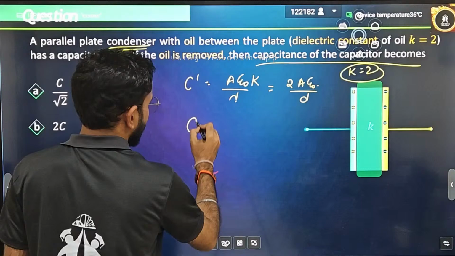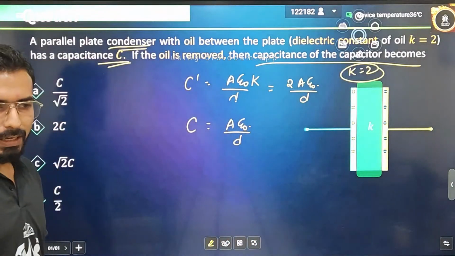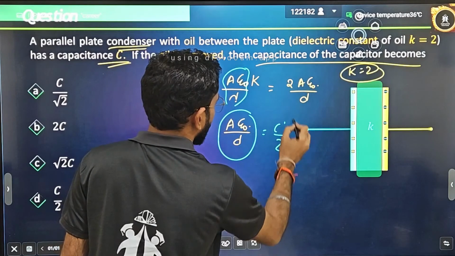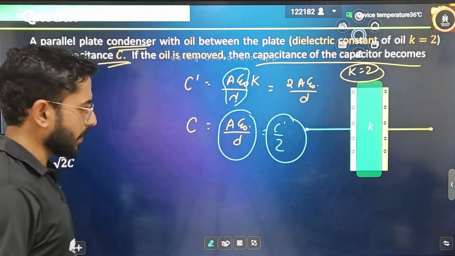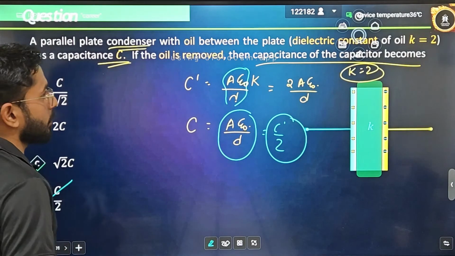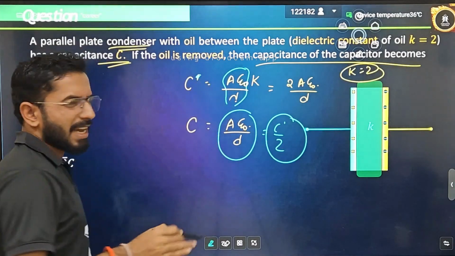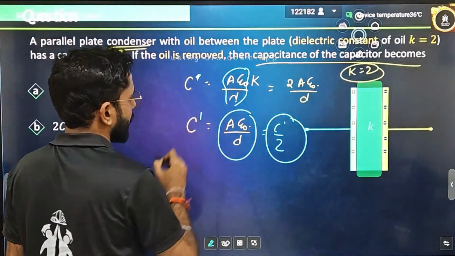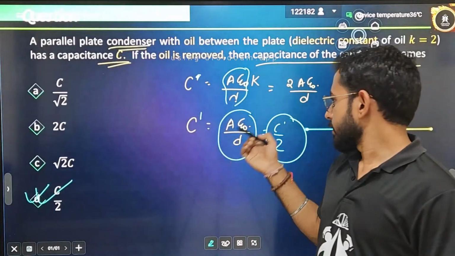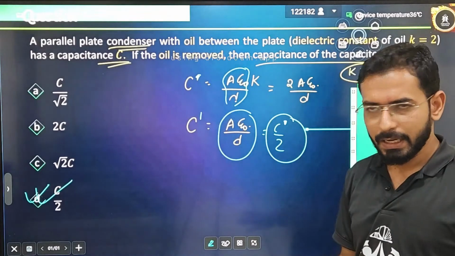And what can you say about this? A epsilon naught by D can be written as C dash by 2, or the initial capacitance divided by 2. Which option is giving you the correct answer? Option D, initial capacitance by 2. Because the initial capacitance was represented as C, and here we are taking the new capacitance as C dash, the new capacitance is the initial capacitance C by 2. Is it simple?